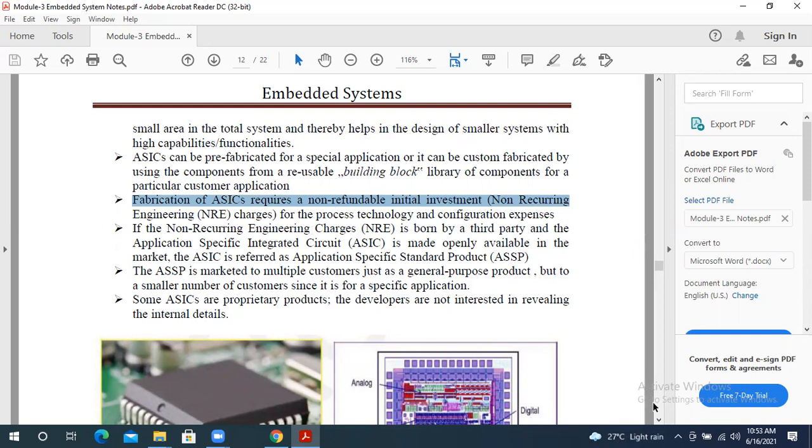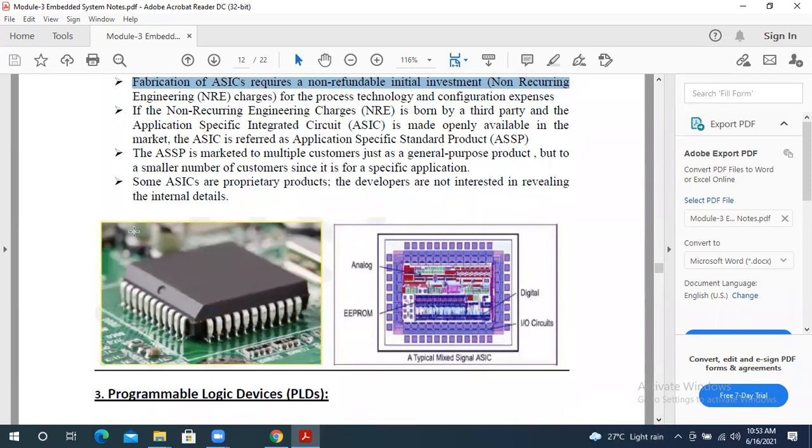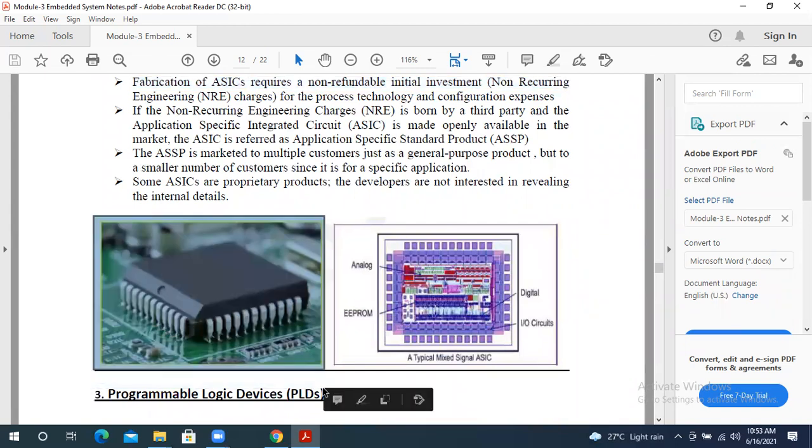They have given some examples of how the ASIC looks. This is an ASIC IC, fixed on a motherboard or some device. In an ASIC, we have different types of components.